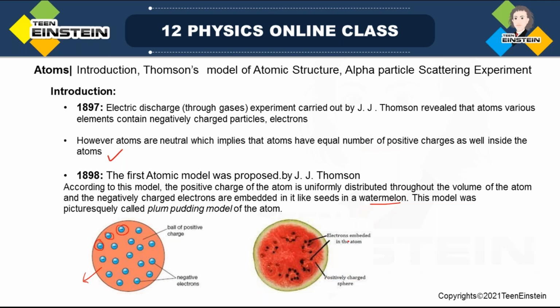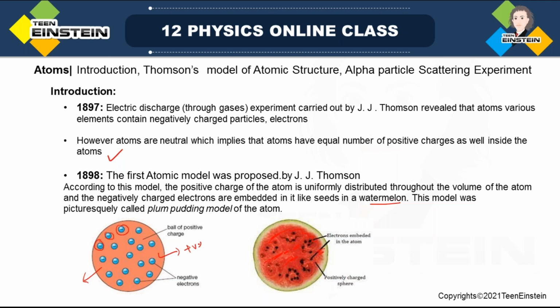As you can see, these seeds are compared to be electrons in the atom, and the whole part which we generally eat is compared to be the positively charged sphere.